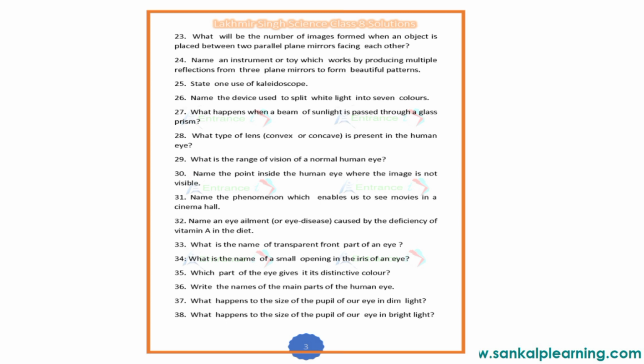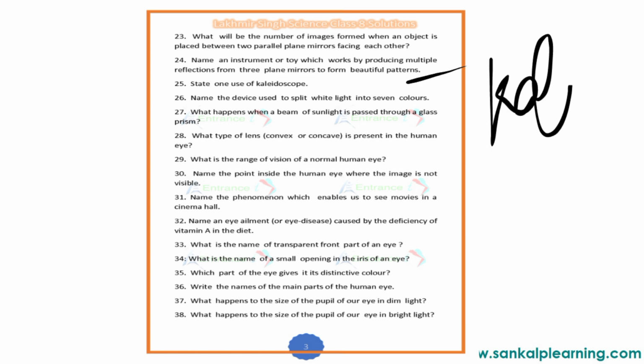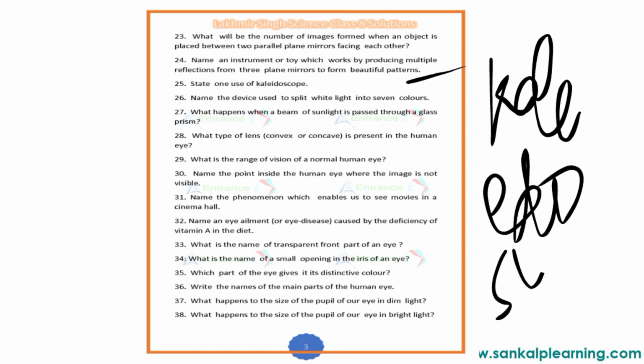Name an instrument or a toy which works by producing multiple reflections from three plane mirrors to form beautiful patterns. So when it comes to patterns and three plane mirrors, it is nothing but a kaleidoscope, because in a periscope there are two plane mirrors, and in a periscope you will not get multiple reflections.